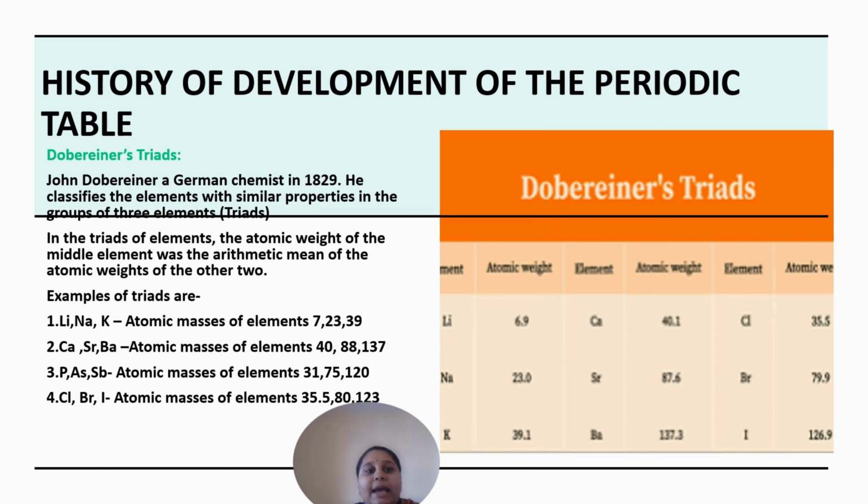All the elements of group 1A, the alkali metals, have a similar outer electronic configuration, ns1, as given below. Lithium, atomic number 3, has electronic configuration 1s2, 2s1. Sodium, atomic number 11, has 1s2, 2s2, 2p6 and 3s1.